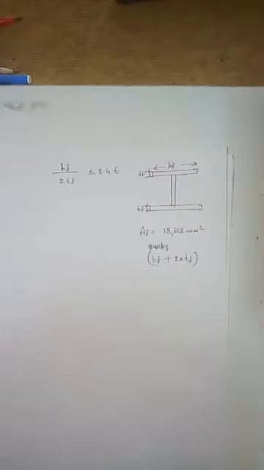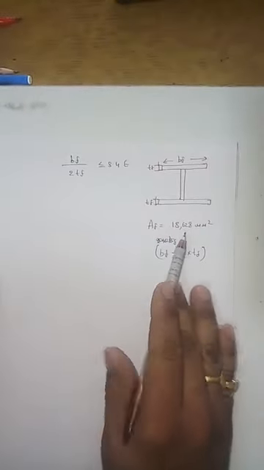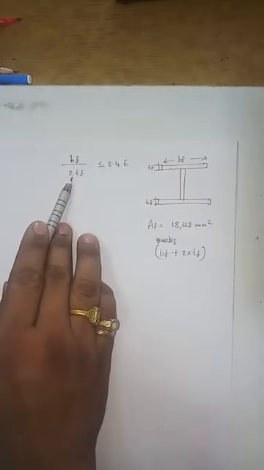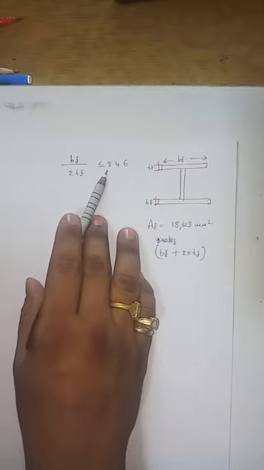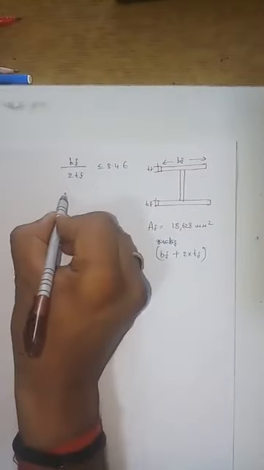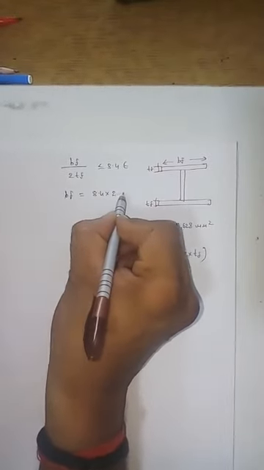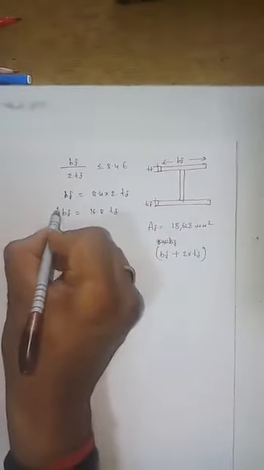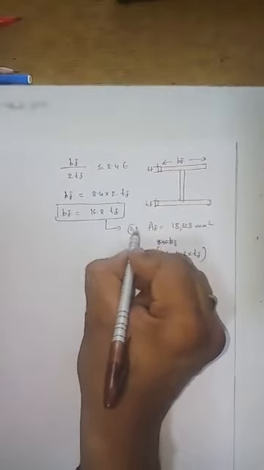So whatever the minimum area required, which I got as 18,628, that is equivalent to width of the flange plus 2 times the thickness. So the width over 2 times the thickness I need to consider, which is to be less than or equal to 8.4 epsilon. From this condition, I can write bf is equal to 8.4 into 2 times tf. So bf is equal to 16.8 times tf. So this is the second equation.